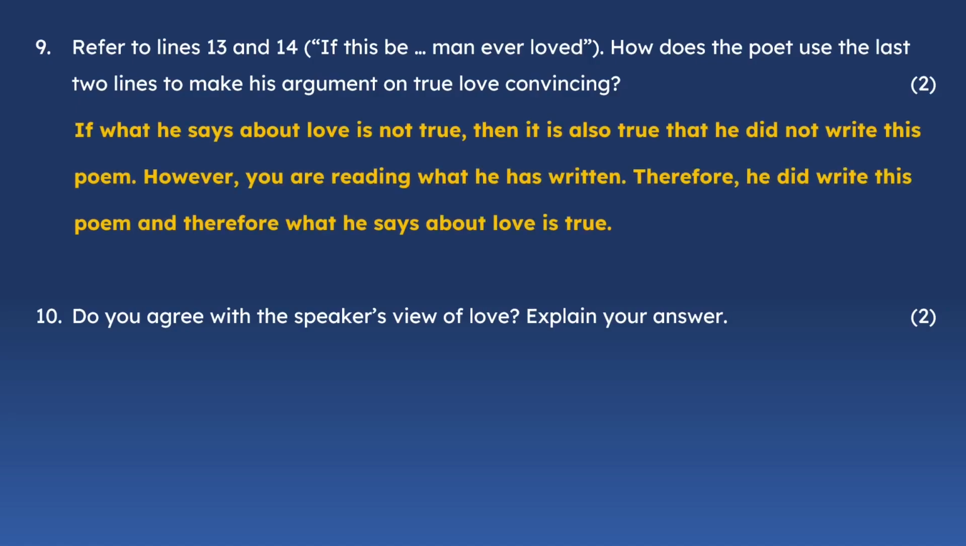If what he says about love is not true, then it is also true that he did not write this poem. However, you are reading what he has written. Therefore, he did write this poem, and because he wrote this poem, it means that what he says about love is true. So he sort of tricks you into saying he did write a poem, which means that this must be true. So you'd get 2 marks for explaining that.